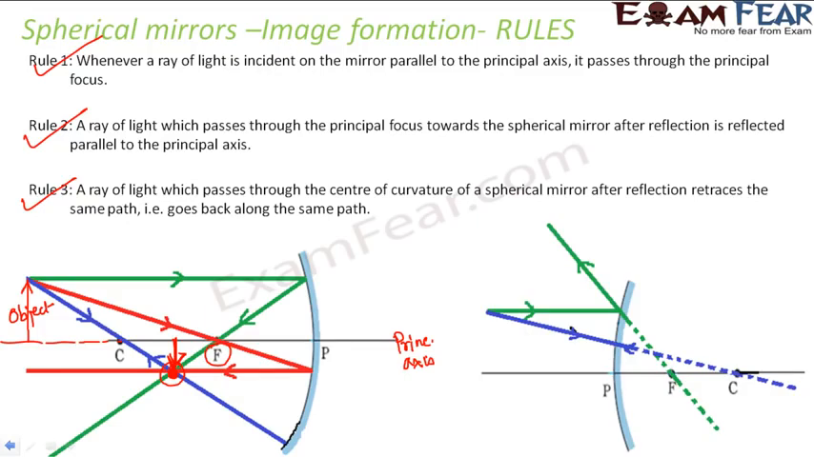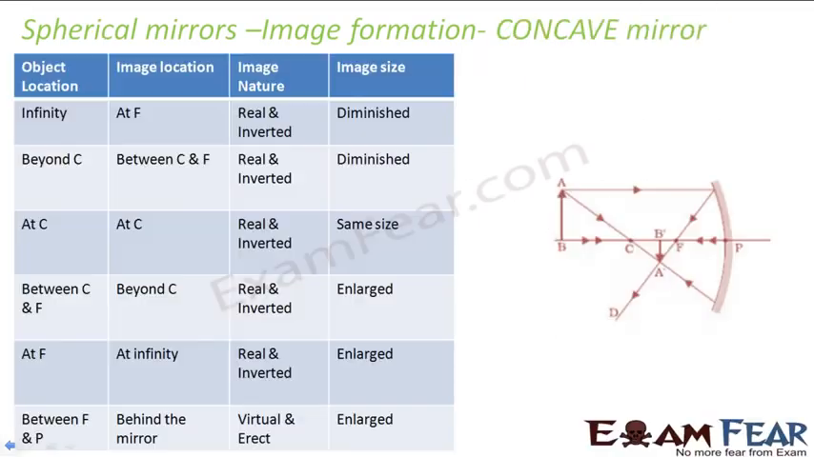Now these rules remain the same for a convex mirror as well. And also remember that whenever you have to draw a ray diagram, it is not necessary that you draw the rays for all the 3 rules. If you are able to draw it just for 2 rules, that is enough. Even if you draw for 2 rules, the point where the 2 reflected rays meet is the point where your image will be formed.